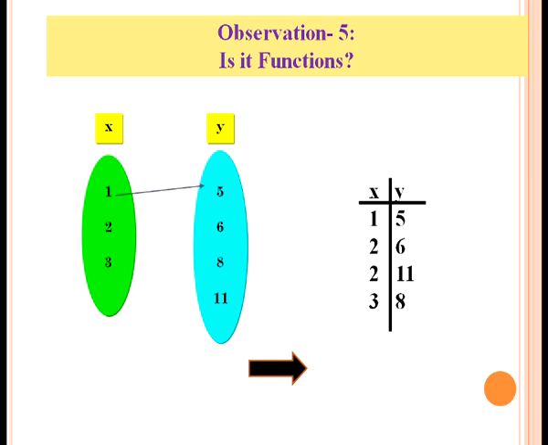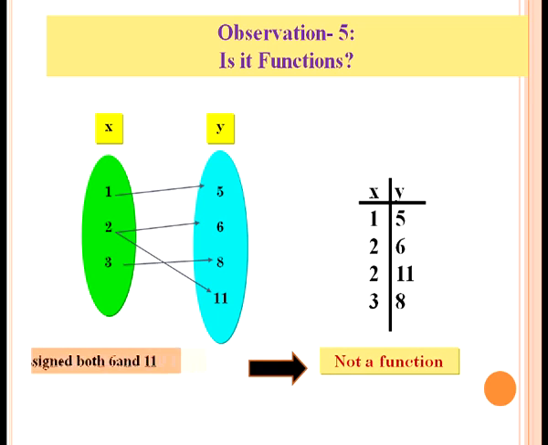Here 1 is associated with 5, 2 with 6, 3 with 8 and 2 with 11, and it is not a function because 2 was assigned both 6 and 11. If 2 is assigned to any one element of set Y, then we can say it is a function, but in this case 2 was assigned both 6 and 11 and we conclude that it is not a function.